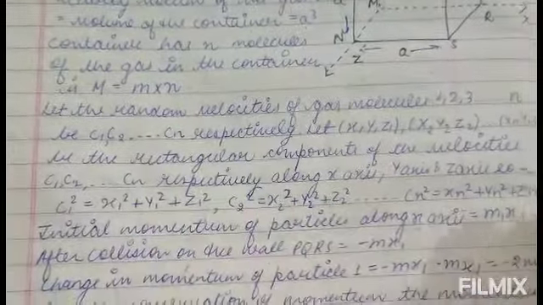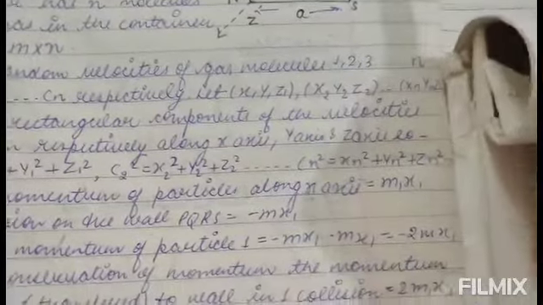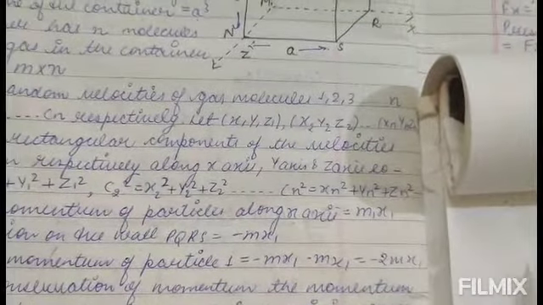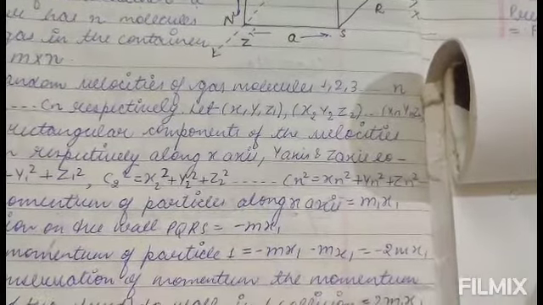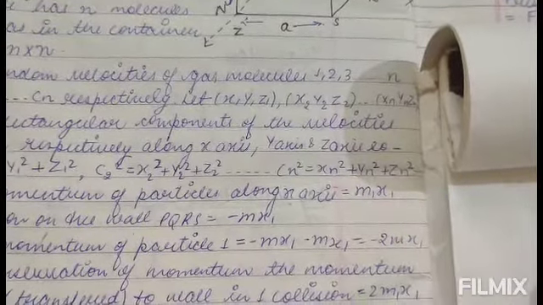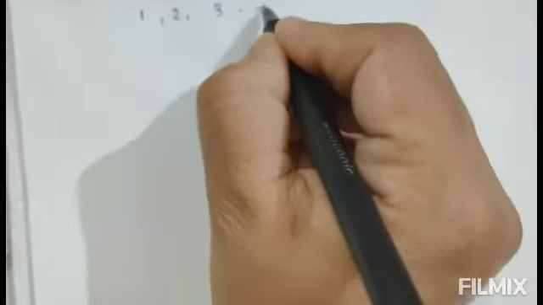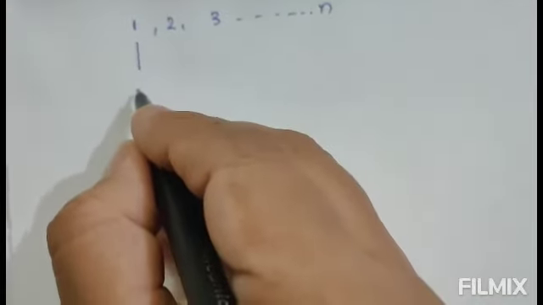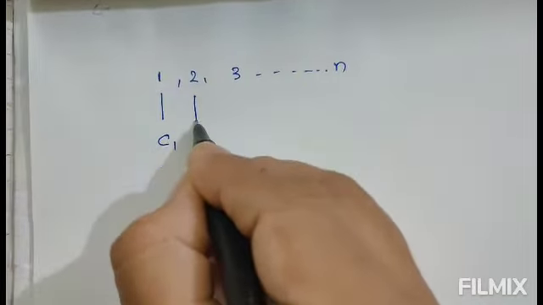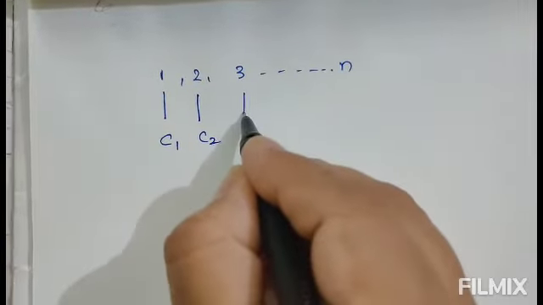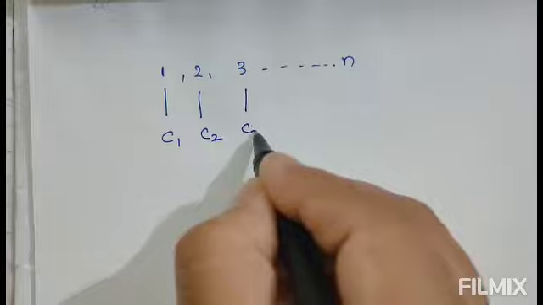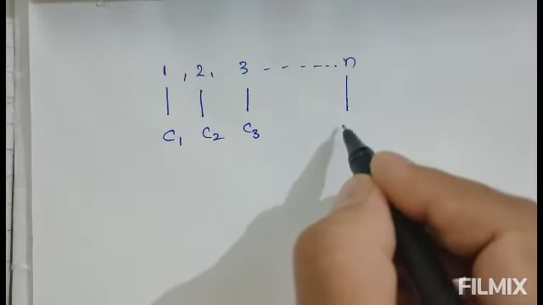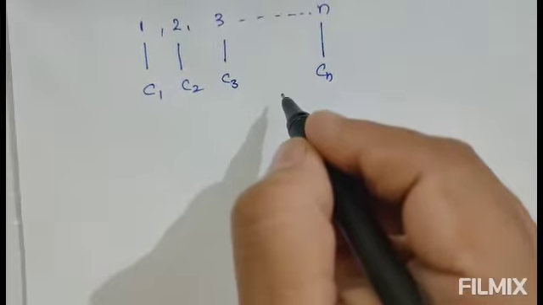Now let the random velocities of the gas molecules be considered. Already we see that the molecules are 1, 2, 3 and so on, n number of molecules. Suppose molecule 1 has velocity c1, molecule 2 has velocity c2, molecule 3 has velocity c3, and so on. The molecule n has velocity cn.